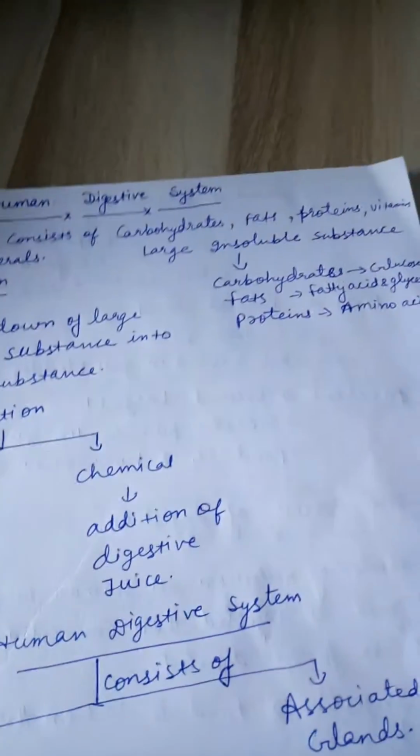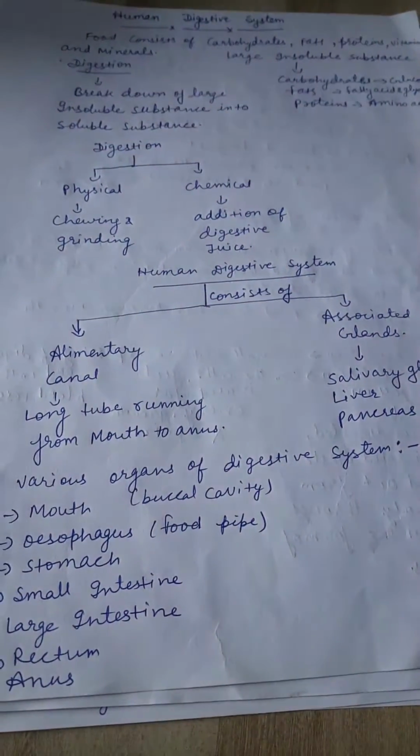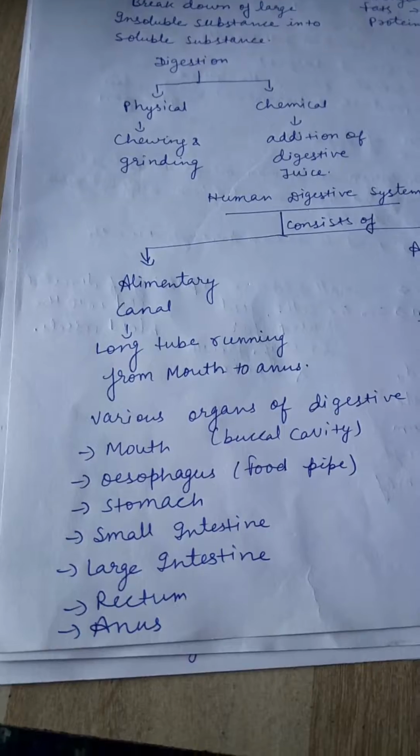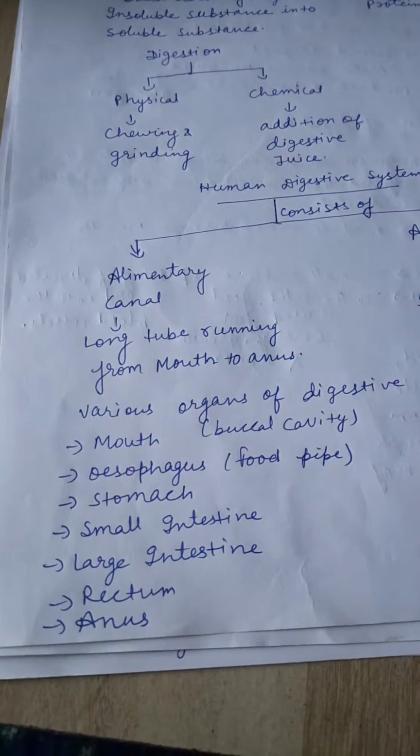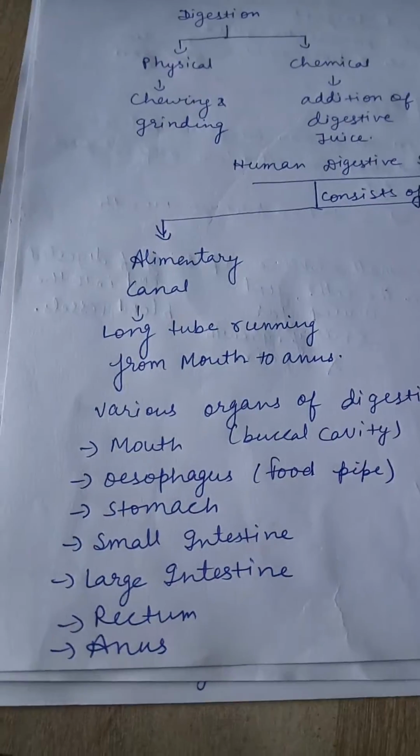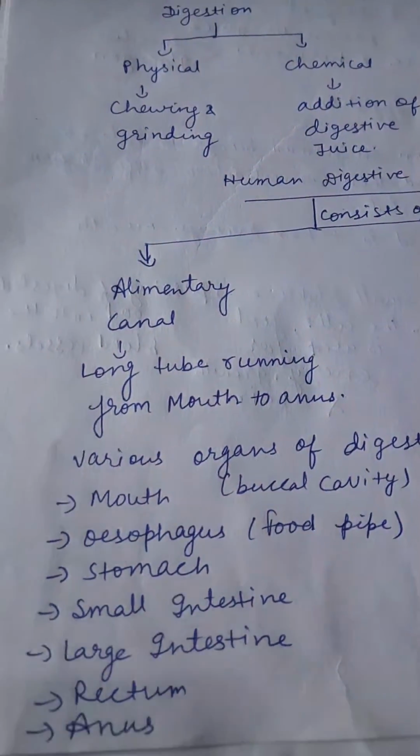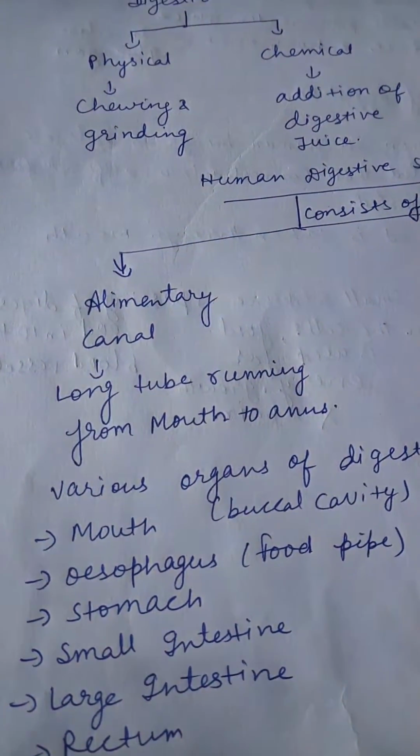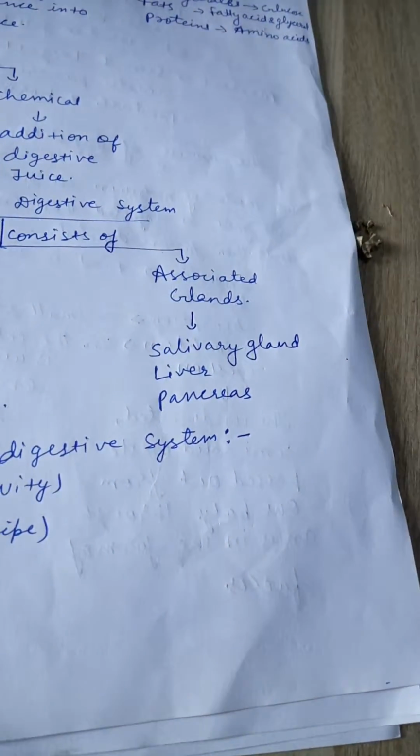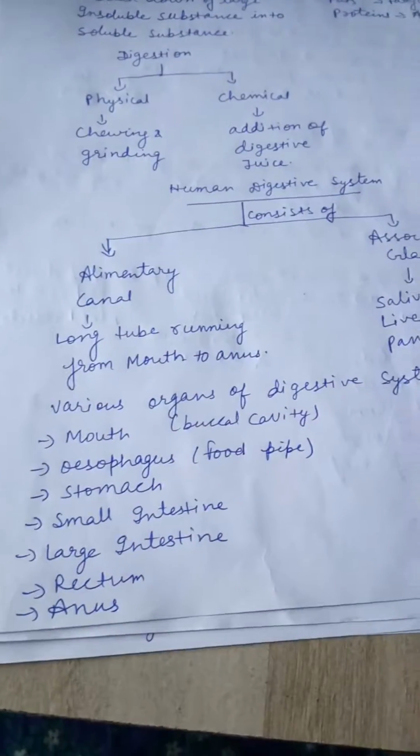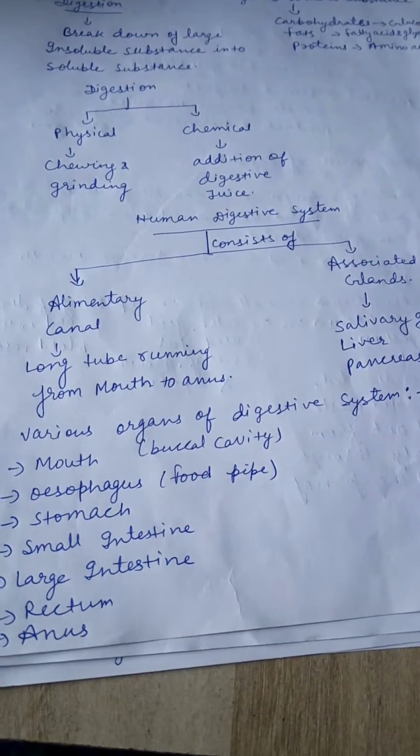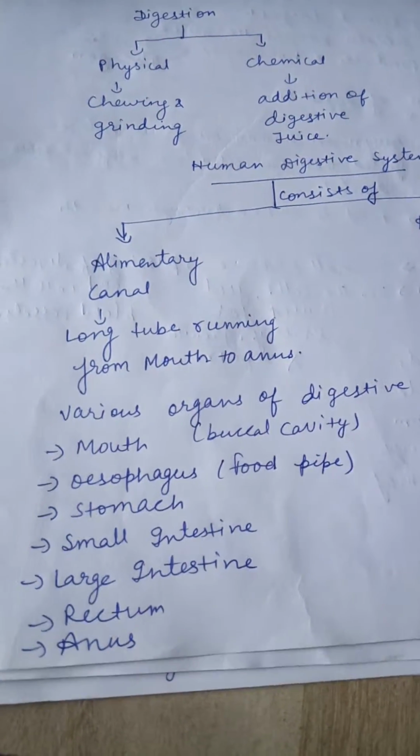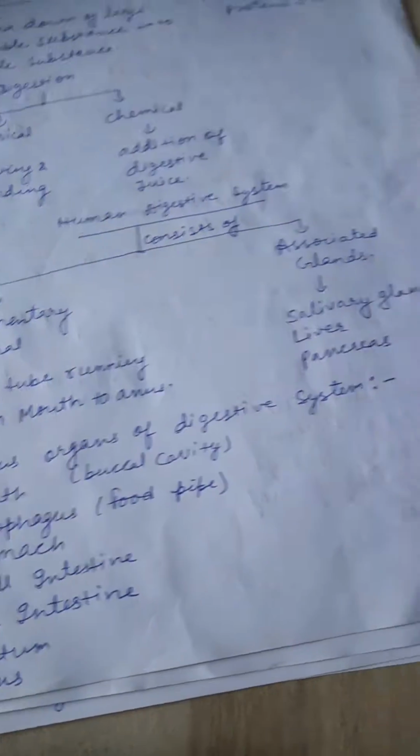Now, the human digestive system consists of the alimentary canal and associated glands. The alimentary canal means a long tube running from mouth to anus. It is also called the gut or digestive tract. It is 8 to 9 meters long in humans, and the associated glands are the salivary glands, liver, and pancreas. The various organs of the digestive system are: mouth, buccal cavity, esophagus or food pipe, stomach, small intestine, large intestine, rectum, and anus.